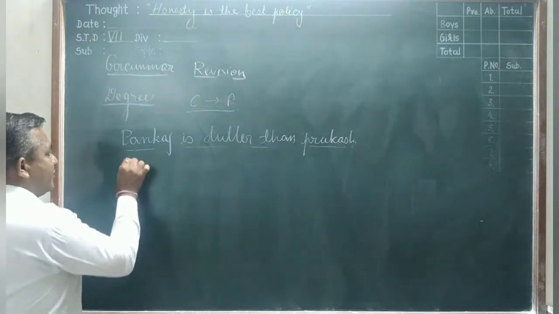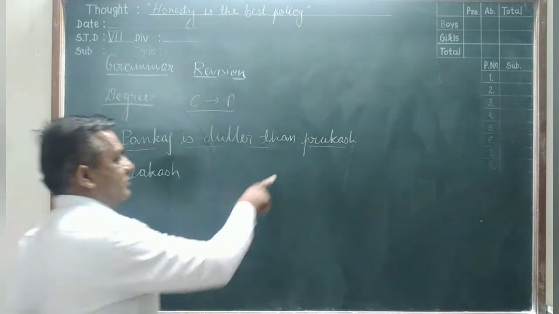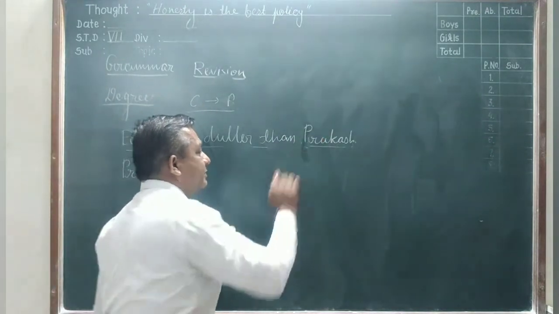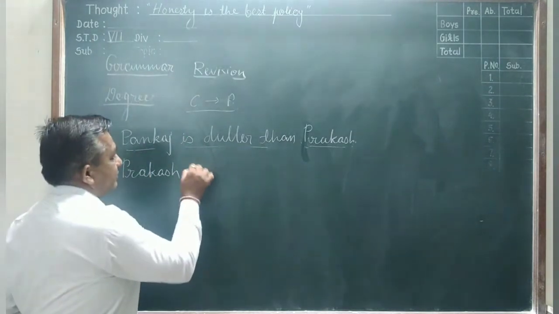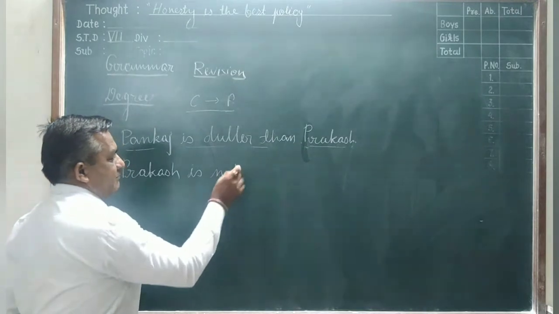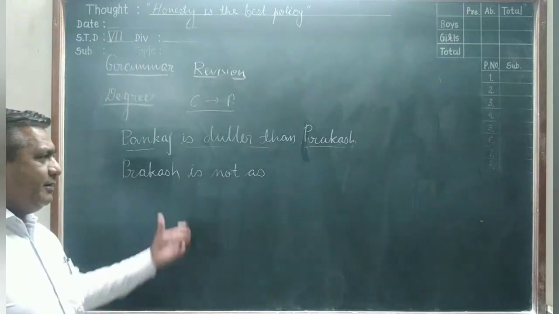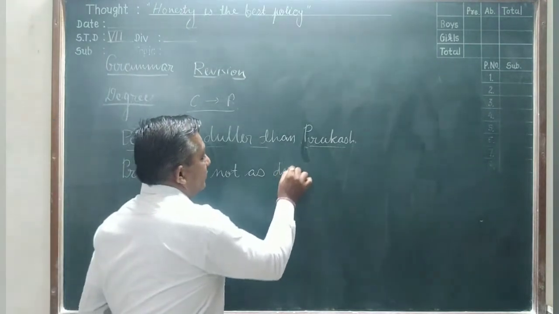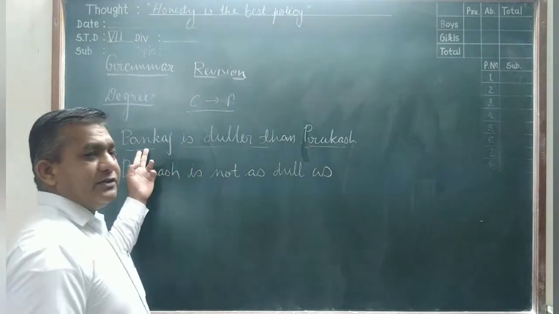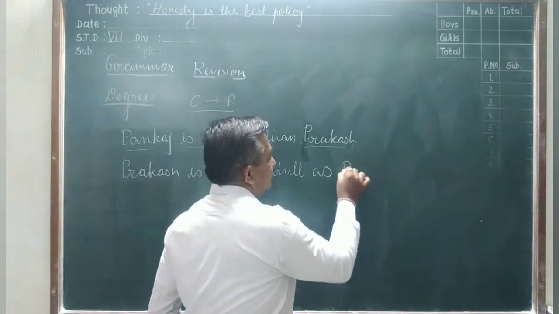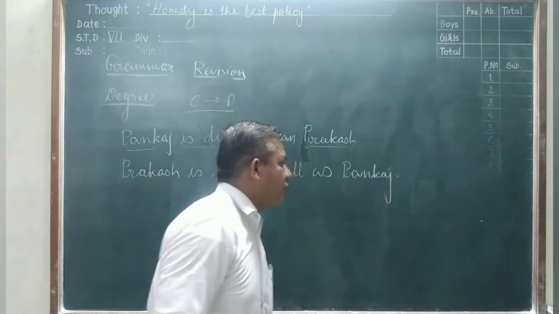We write here Prakash, with capital P. Prakash is not as dull as Pankaj, and full stop.